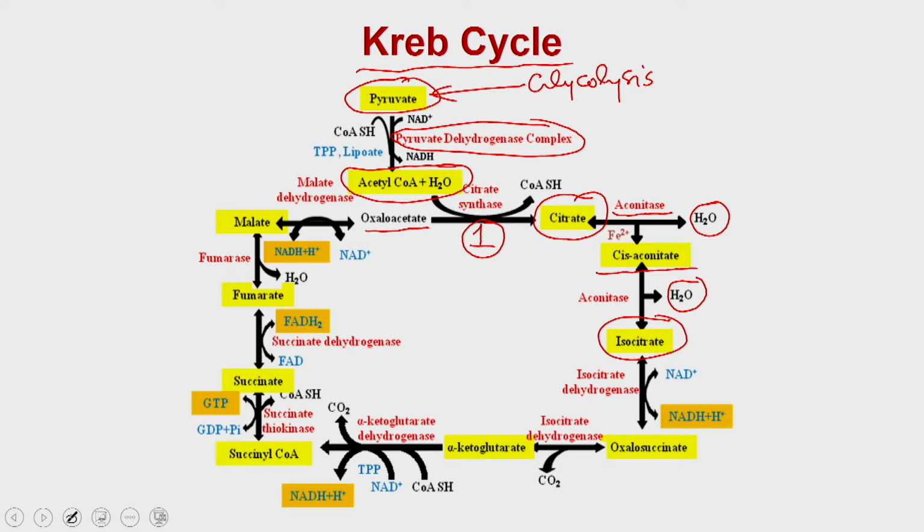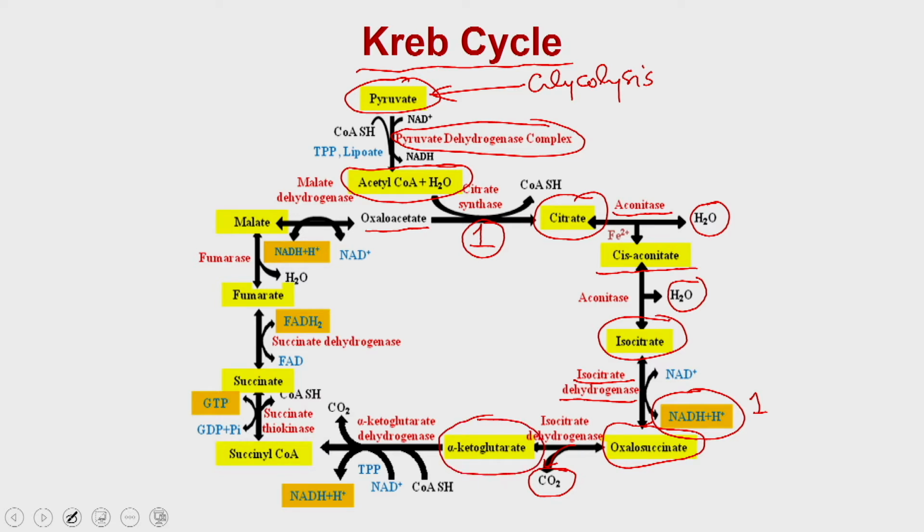Now this isocitrate is used by isocitrate dehydrogenase, and in this reaction, for the first time, isocitrate is converted into oxalosuccinate and one molecule of NADH is produced. This is the first NADH produced in the Krebs cycle. After the oxalosuccinate, there is a decarboxylation reaction, and it loses one carbon and gets converted into alpha ketoglutarate.